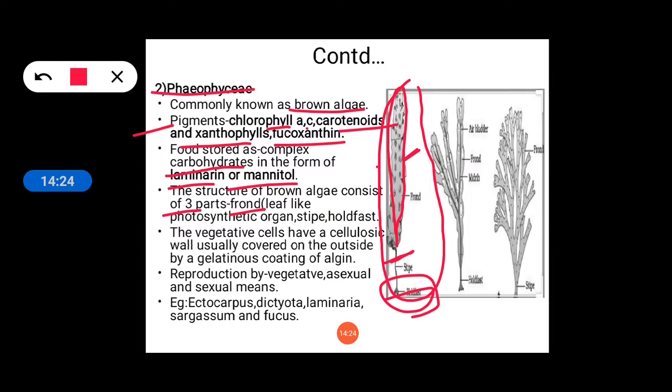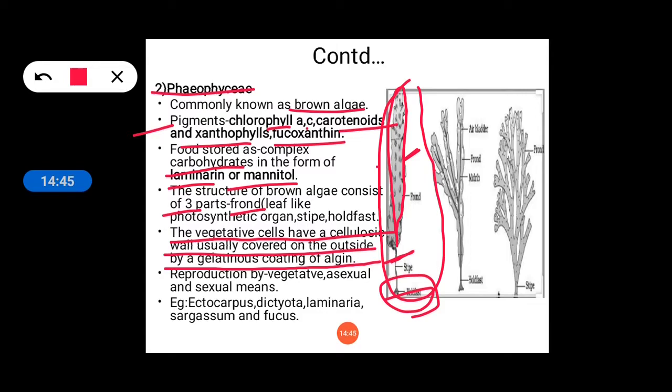Okay, the vegetative cells have a cellulosic wall usually covered on the outside by a gelatinous coating of algin. The cell wall here is made up of cellulose, and outside the cellulose it is covered by another, gelatinous layer, that is a coating of algin.